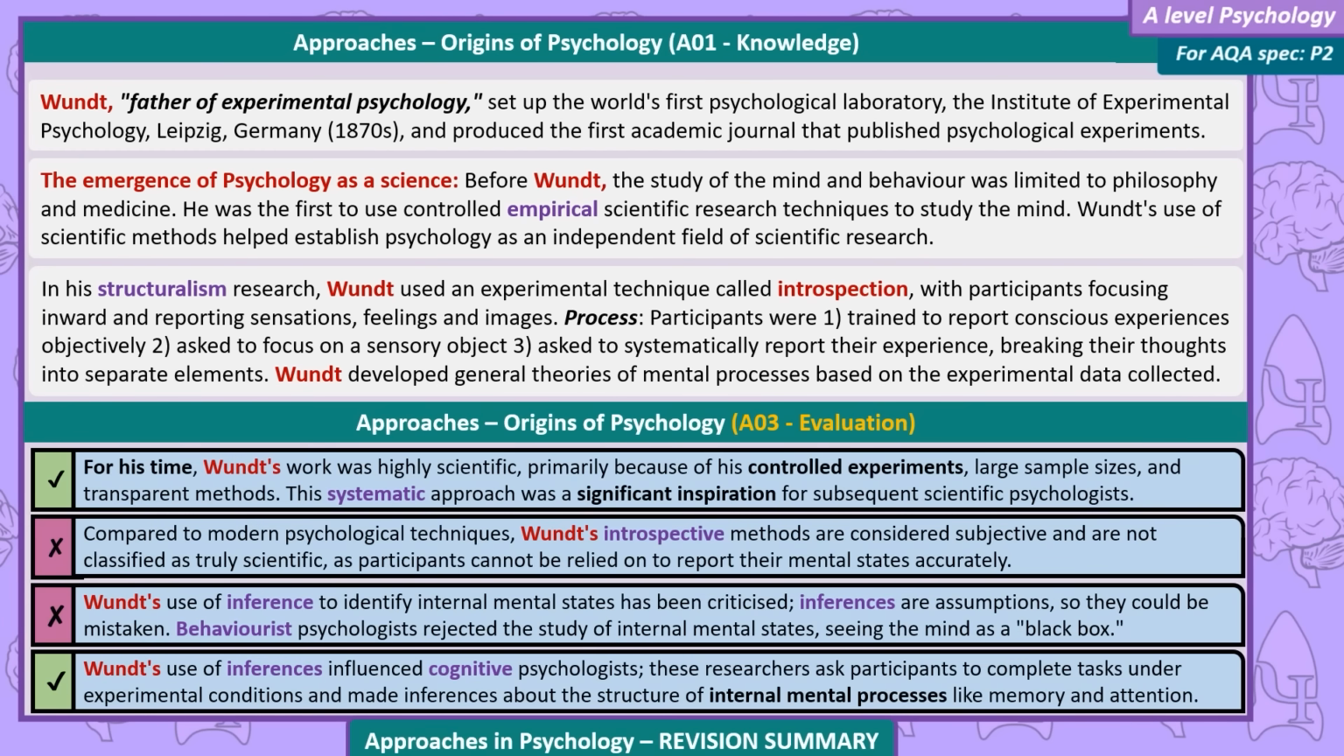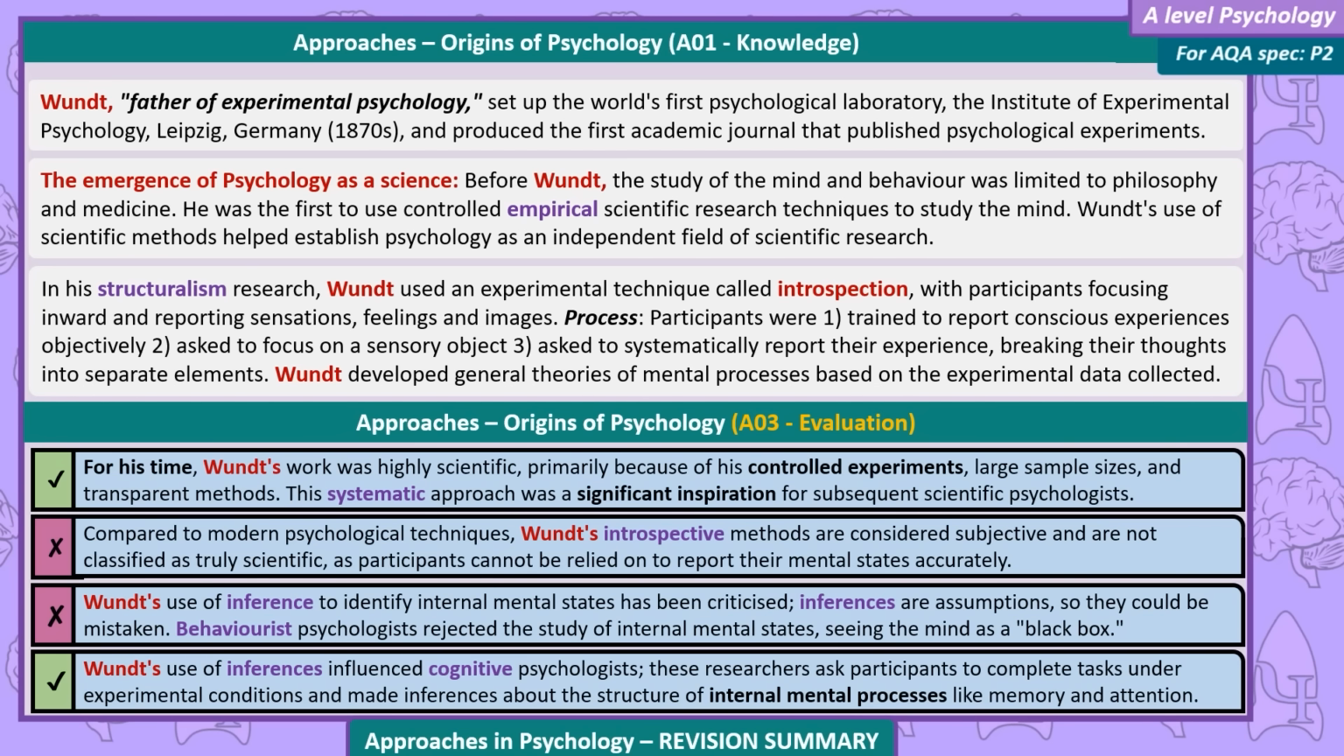Evaluation. For his time, Wundt's work was highly scientific, primarily because of his controlled experiments, large sample sizes, and transparent methods. This systematic approach was a significant inspiration for subsequent scientific psychologists. Compared to modern psychological techniques, Wundt's introspective methods are considered subjective and are not classified as truly scientific, as participants cannot be relied on to report their mental states accurately.